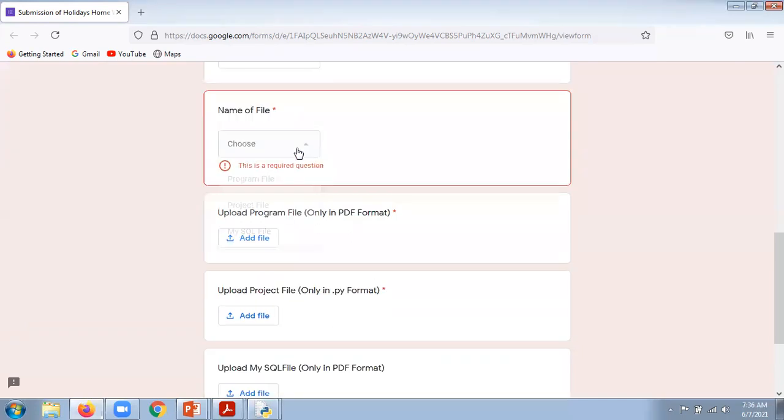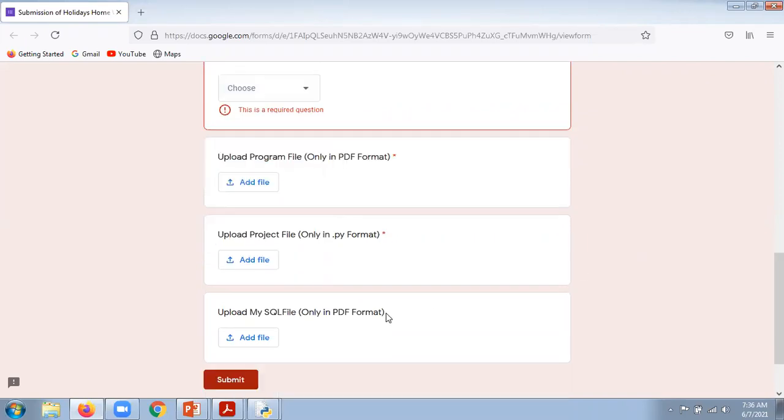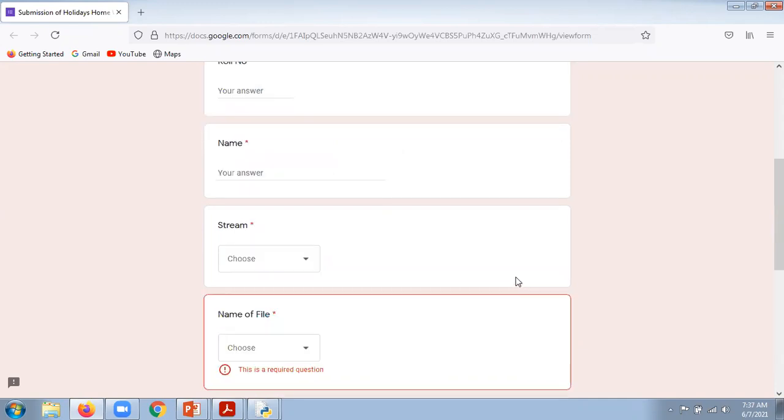And the last thing, you are all thinking that this has not been done right now in the class, that is a MySQL file. That's why the star symbol is not shown with that content. These two are the mandatory parts you are supposed to upload. But for the time being, as we have not done that, you are supposed to leave it as it is. There is no need to upload. And after that, you are just going to upload that.